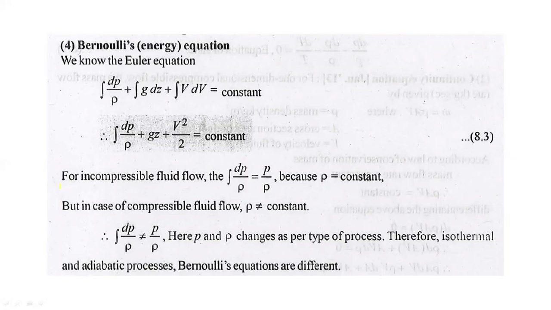So for compressible fluid flow, the integral of dP upon rho cannot simply be written as P upon rho, which holds for incompressible flow where density remains constant.